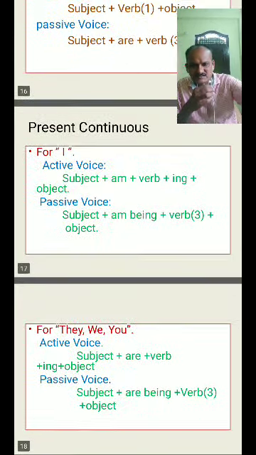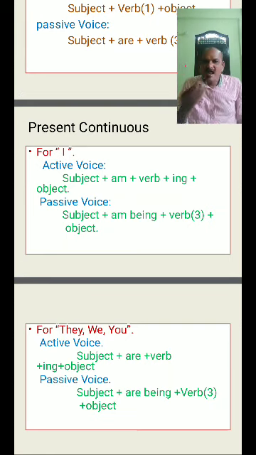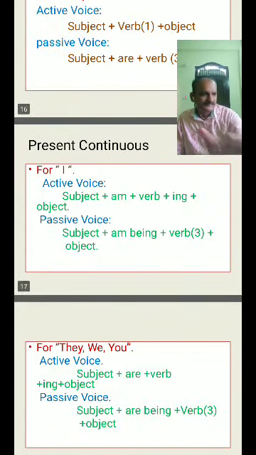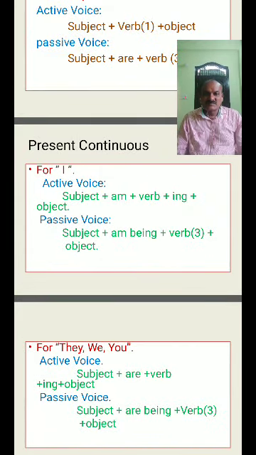Come to the present continuous. The structure for the present continuous for I. Activize: subject plus am plus verb in ing form plus object. I am writing the homework. Passivize: subject plus am being plus verb third form plus object.